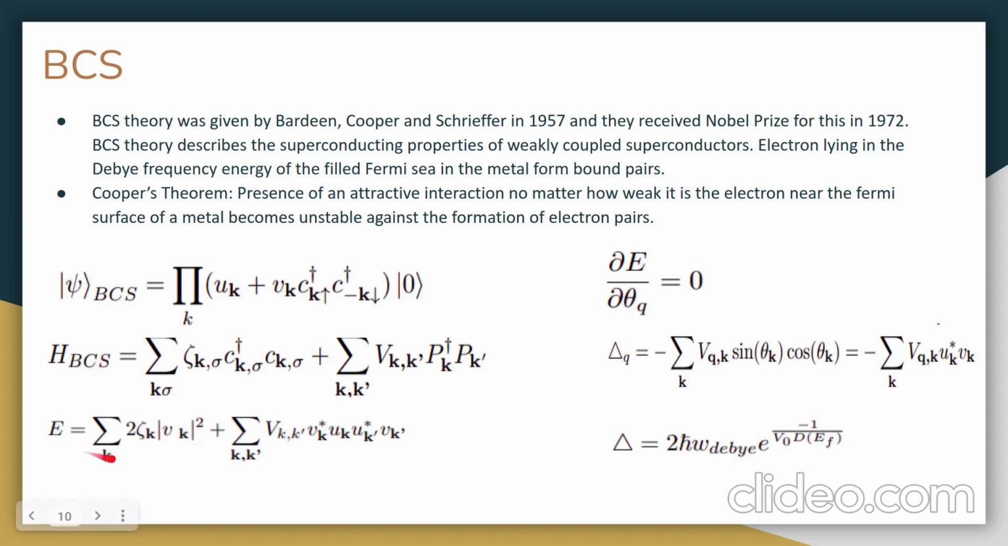Minimizing this energy, we can obtain our gap parameter as delta is equal to 2ħω_D e to the power minus 1 over V_0 D(E_F), where D(E_F) represents the density of states near the Fermi surface.